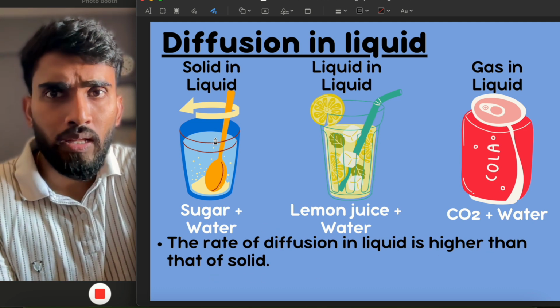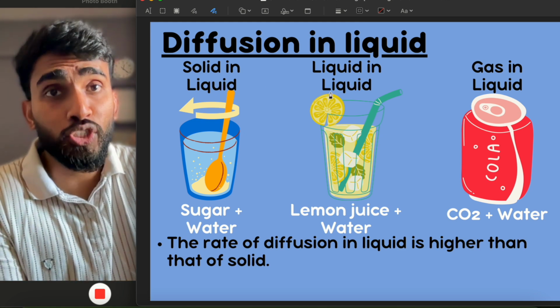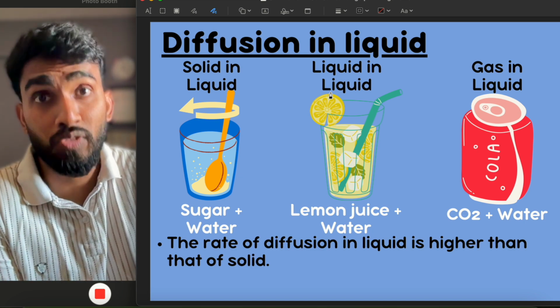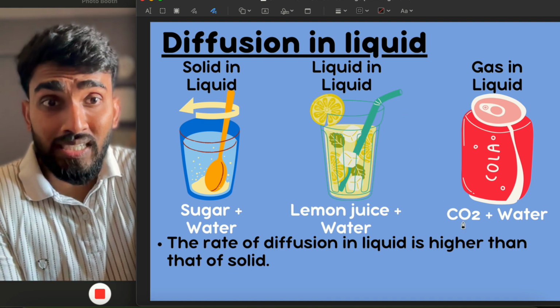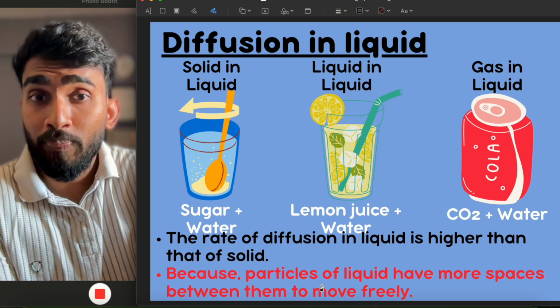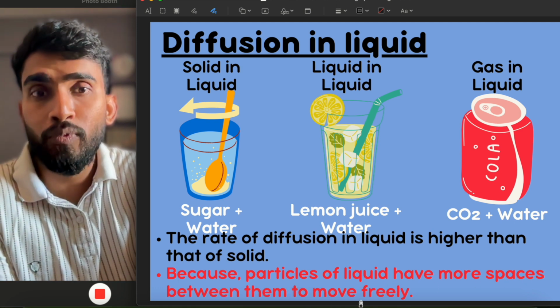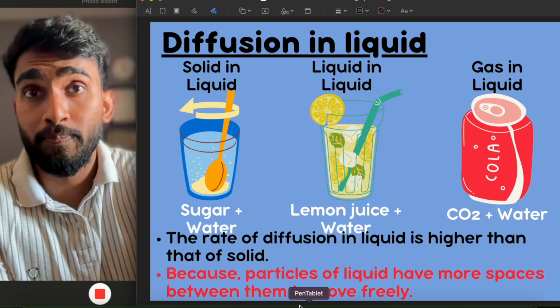In liquid, any matter, that is solid, liquid and gas, will diffuse much more easily than something we are trying to diffuse in a solid substance. So the rate of diffusion in liquid is higher than that of solid because the particles of liquid have more space between them to move freely as compared to the particles of solid.